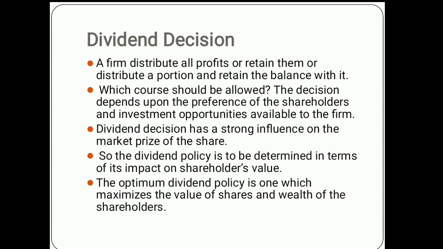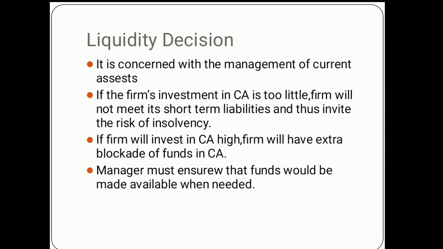Dividend decision is related to how much the company is going to give to shareholders and how much it is going to keep with itself. Portion distribution of profit is taken into consideration. Liquidity decision is how much cash is blocked in current assets. If too much is kept in current assets, it will block the funds, and if too little is invested in current assets, it will put the company at risk. So as a manager, you have to balance the funds.